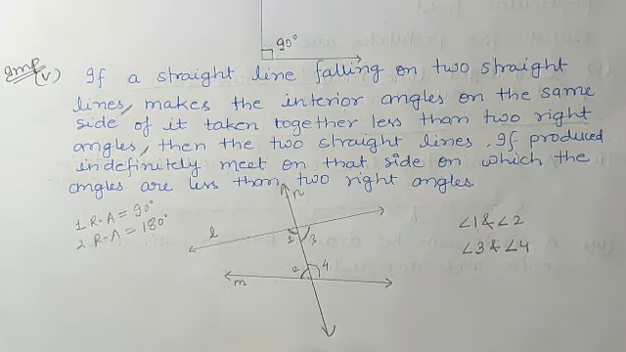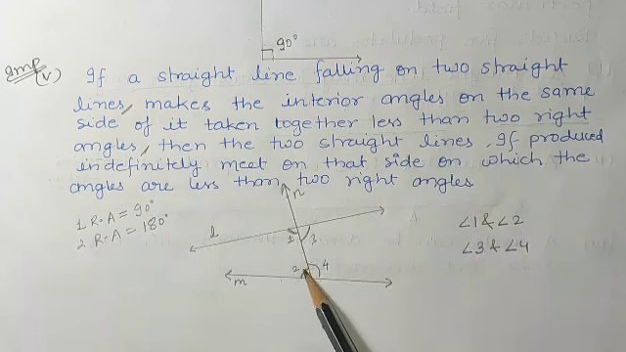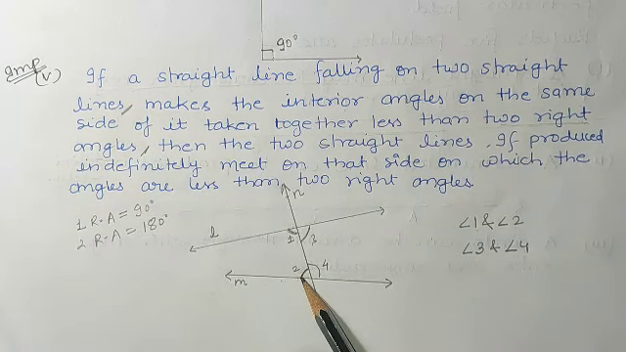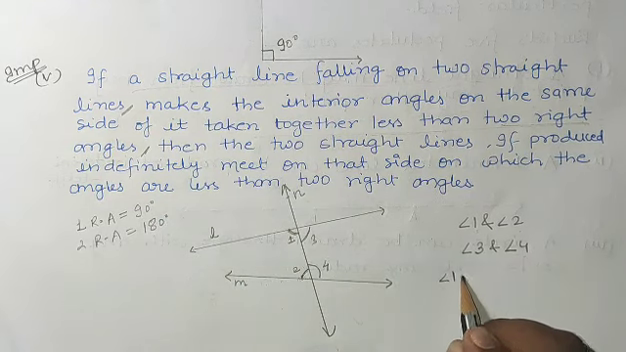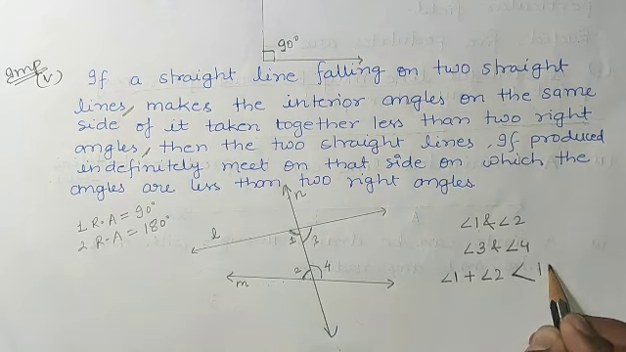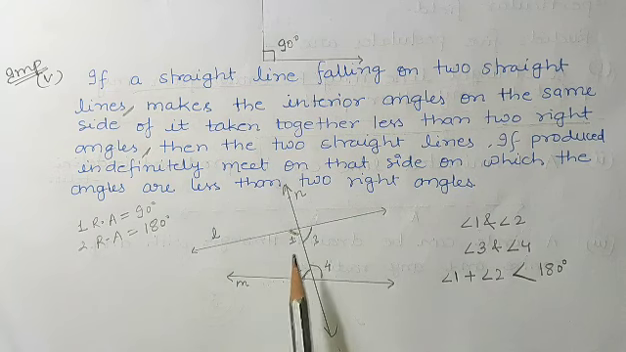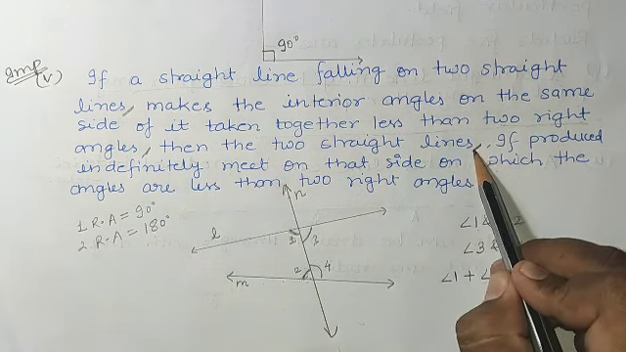Think about it. By observing we can see that the sum of angle 1 and angle 2, these two interior angles, is less than two right angles. If we add angle 1 plus angle 2, the result is less than 180 degree, means the sum of these two angles is less than two right angles. So till here we have understood.